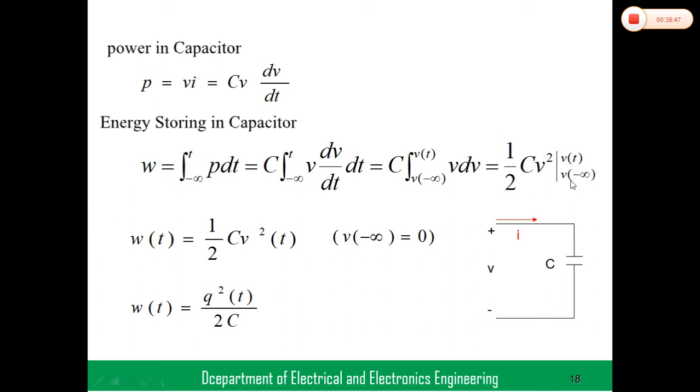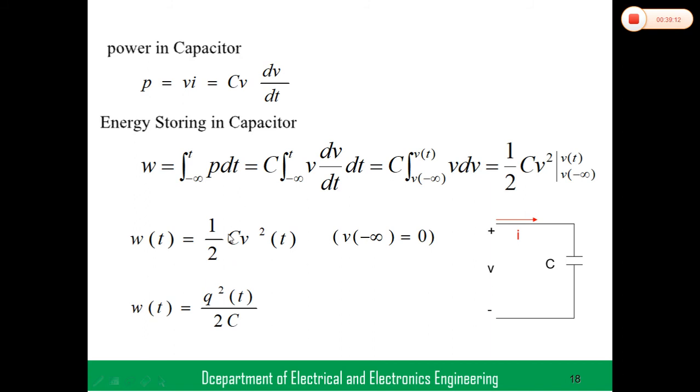CV square. If you take V from minus infinity to t, and do not consider initial conditions, then V of minus infinity becomes 0. Then W equals 1 by 2 CV square. W, the energy stored in capacitor, very very important. The energy stored in capacitor, W equals 1 by 2 CV square.